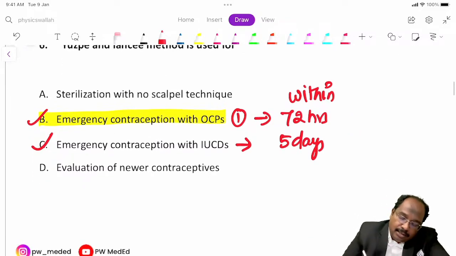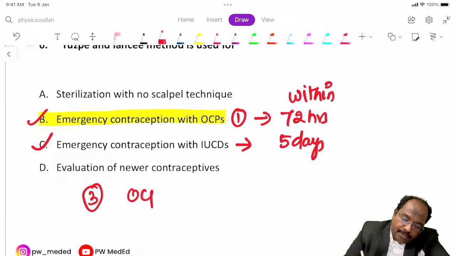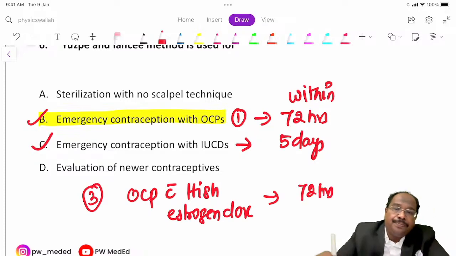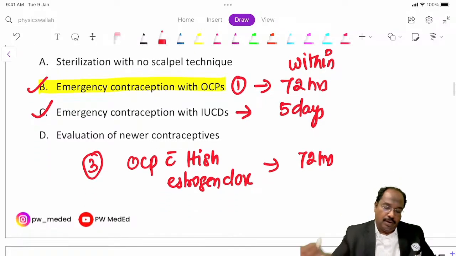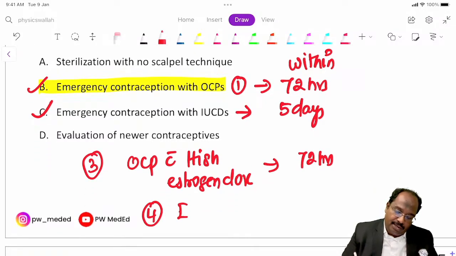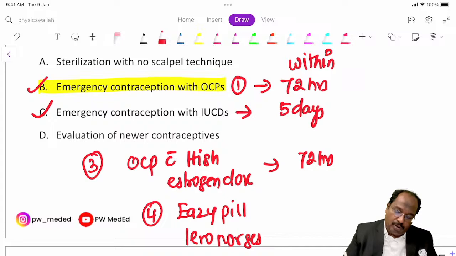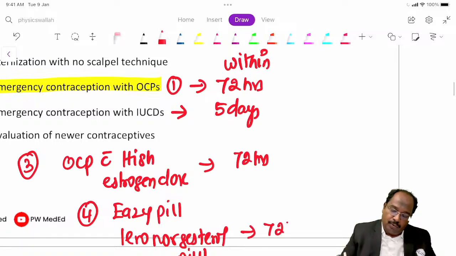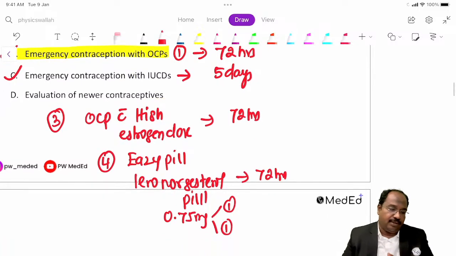These are two methods. Third, you can give OC pills with high estrogen dose, also within 72 hours. Fourth, you can give the EC pill that comes in the program, that is the levonorgestrel pill, also within 72 hours. 0.75 milligram, you have to give 2 tablets, guys.